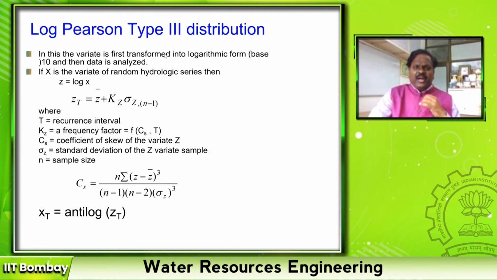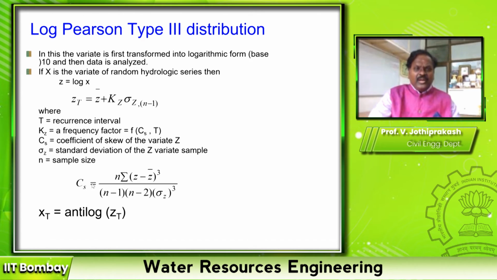But for this, first each and every observed flood data is transformed into a logarithmic series. That means if x1 to x27 or x30 is the observed peak flow in each year, take log of each value. Then take the average and standard deviation of that log series. Then for that log series, estimate the coefficient of skewness. That is the third moment. It may be positive or it may be negative.